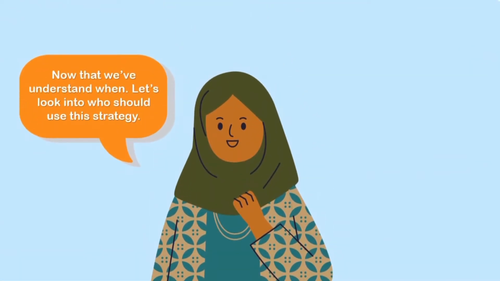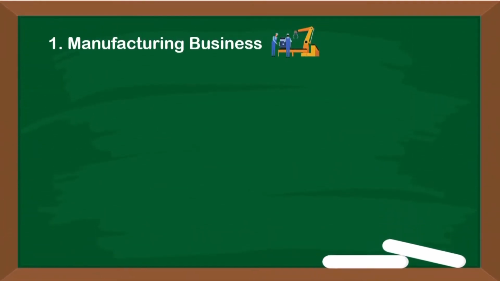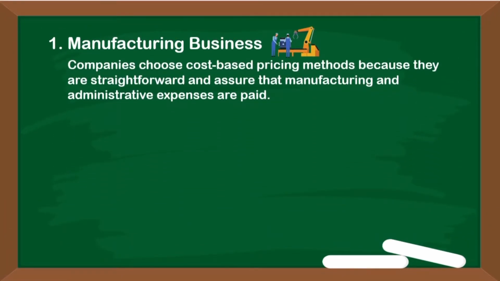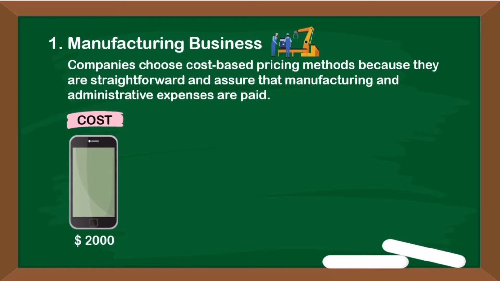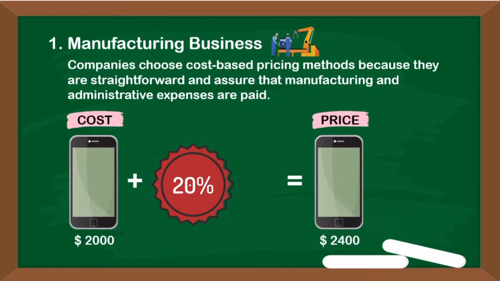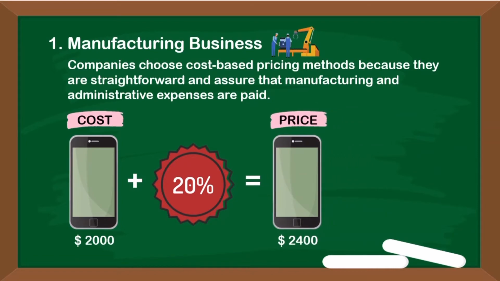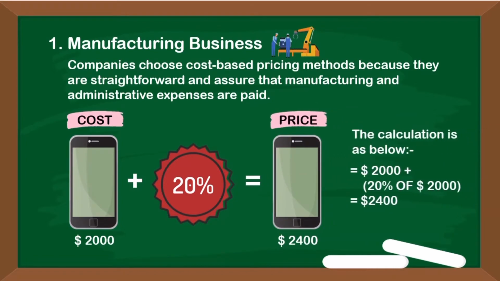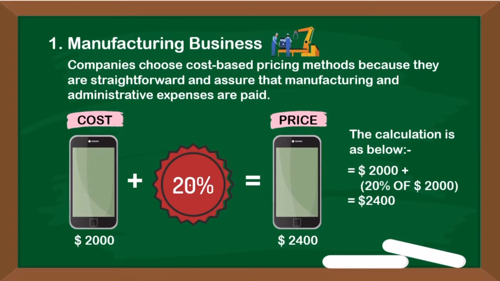Now that we understand when, let's look into who should use this strategy. The first one is manufacturing business. Companies choose cost-based pricing method because it is straightforward and it assures that important expenses are paid. For example, the manufacturing cost for a phone is $2,000. The company wants to do a 20% markup, which leads to the final price of $2,400 for one phone. With large volumes of manufacturing, it is easier to use cost-based pricing method.